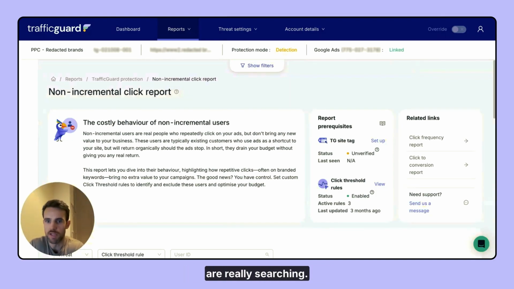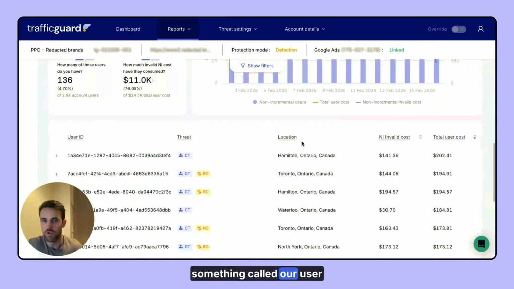So these are real people who are really searching, and because of that, Google are more than happy to show those ads to these users, whether they click 5 times, 10 times, or even 50 times in a day. At TrafficGuard, we know, however, that once these users reach a certain level of engagement, they actually become non-incremental to your business, which means whether that user is shown a paid ad or not, they will actually navigate back to your site organically.